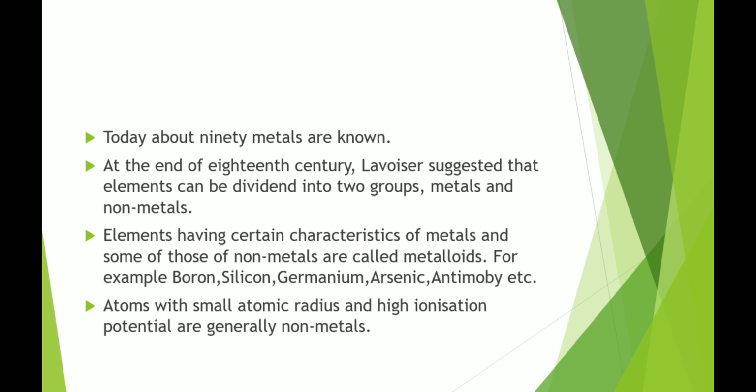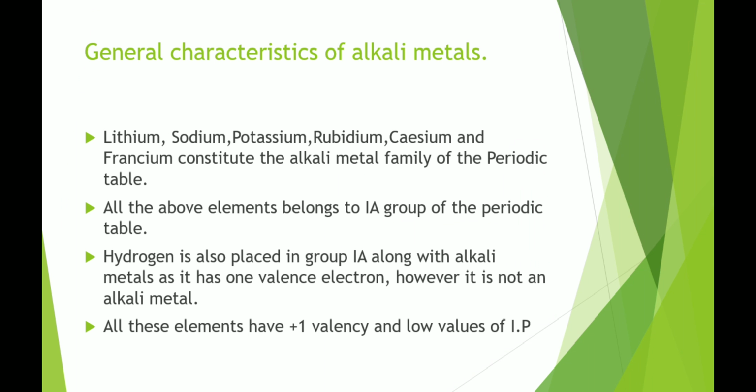Non-metals are the elements which form negative ions by gaining electrons. For example, oxygen, chlorine, nitrogen, etc. Metals and non-metals have certain characteristic properties which they satisfy. Then, elements having certain characteristics of metals and some of those of non-metals are called metalloids. Atoms with small atomic radii and high ionization potential are generally non-metals.